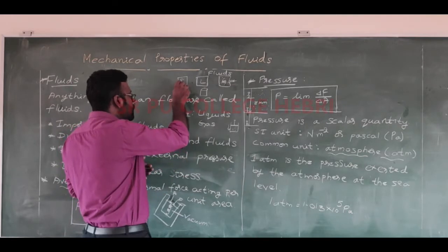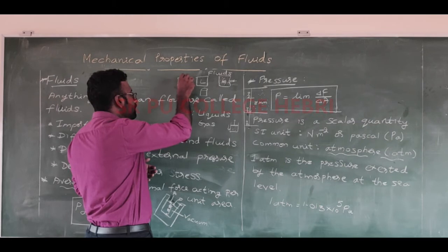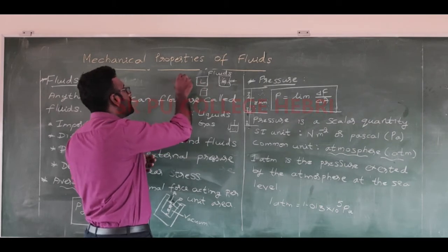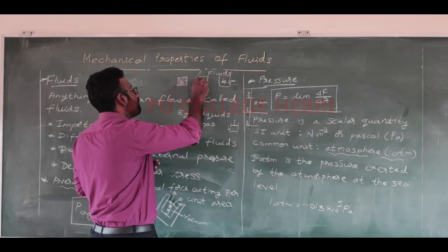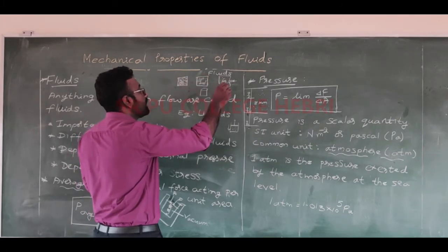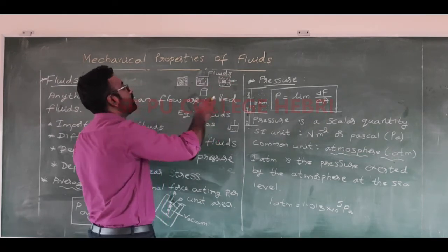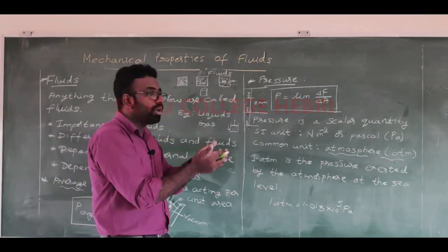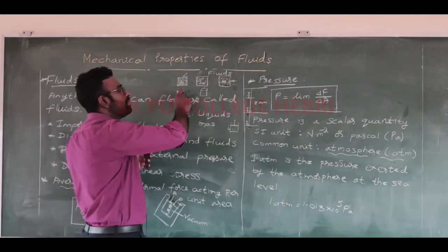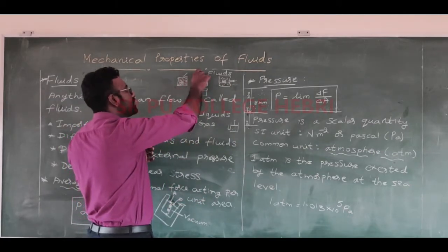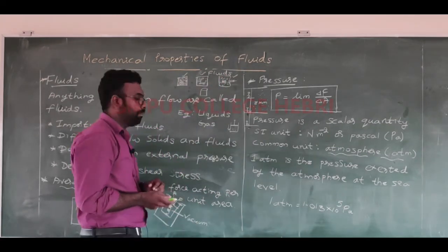In solids, molecules are very closely packed, correct? Compared to solids, in liquids they are a bit loosely packed, okay? But in gases, they are very loosely packed. If you take a certain volume, then the number of molecules you can see will be maximum over here, comparatively less in this one, and very less in the case of gases.